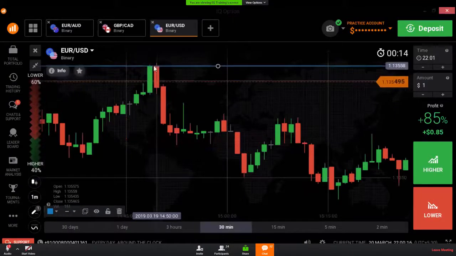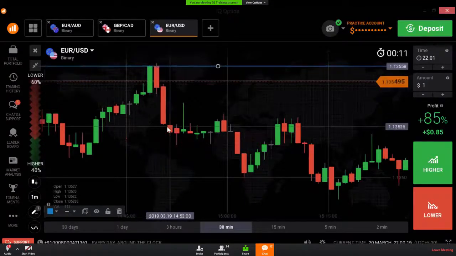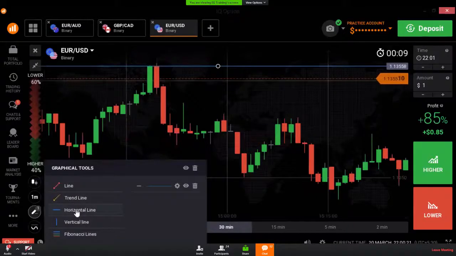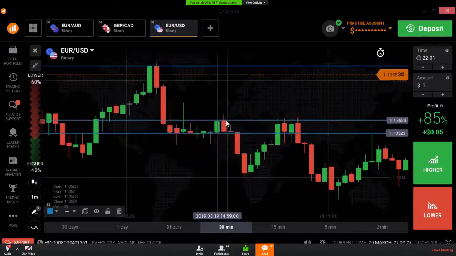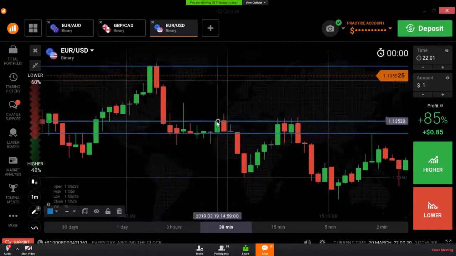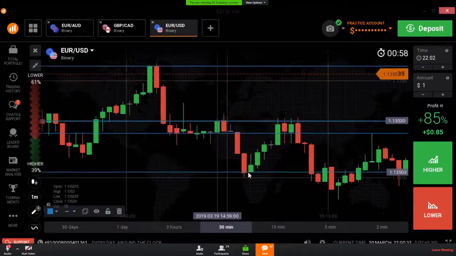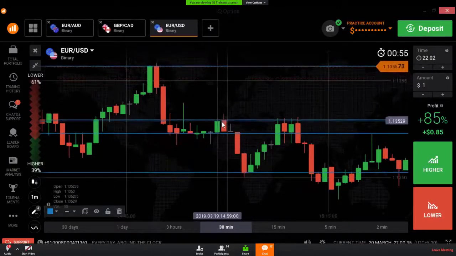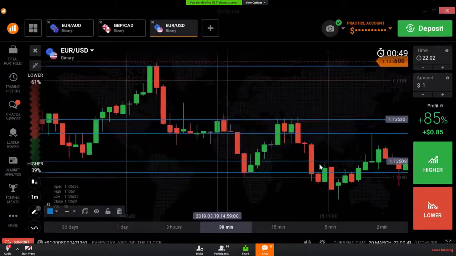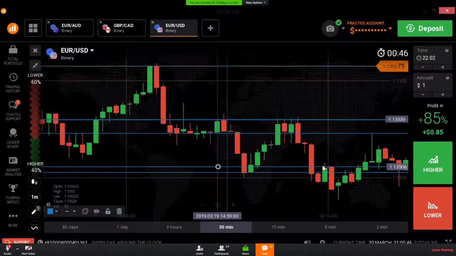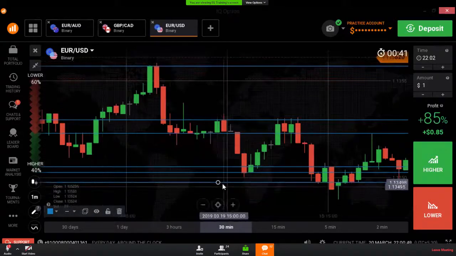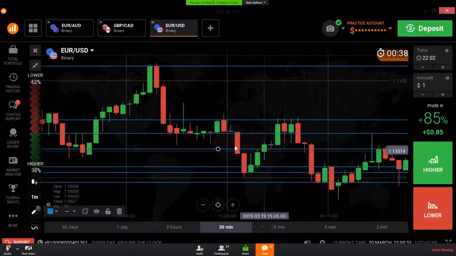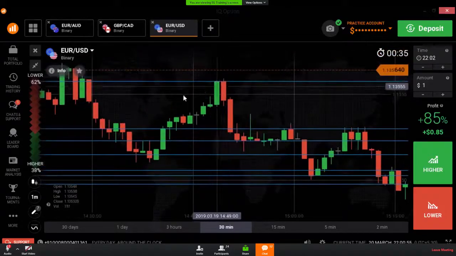I have drawn a level here, a seller's entry point, and I will draw a buyer's entry point too. Again, a reversal point. Not all reversal points, only some important points like this. Not like this, this is a very small level. I have drawn some SNR levels near to this price bar.